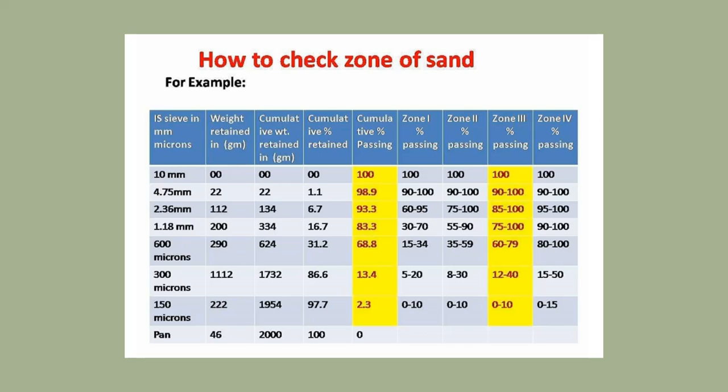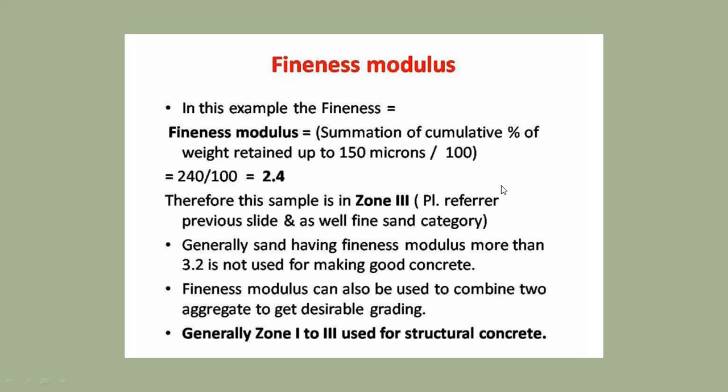Zone 1, zone 2, zone 3, and zone 4 are given in the IS code requirements. Here you will get the result, so check the result and then decide whether this sand is from zone 1, zone 2, or zone 3. Then the fineness modulus you can calculate the same way. The sample is in zone 3.